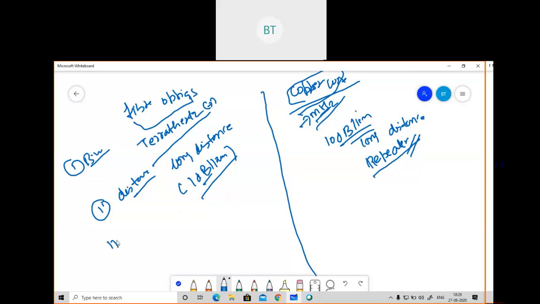Third, based on size, I already told you the size of the transmitter and receiver is small here, so it is easy to fabricate and implement. Size is large here for copper; the transmitter and receiver are large. And if you talk about weight, weight is also less here and more here.